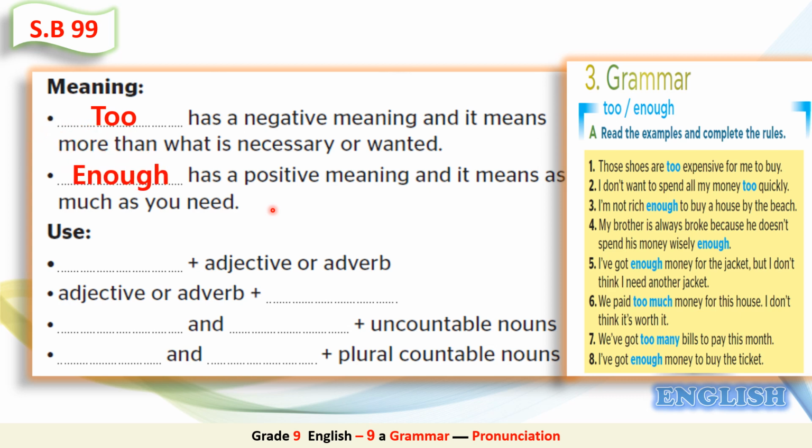Excellent. It's enough. For example, in this example, I am not rich enough to buy the house by the beach. Rich enough means that he is rich and he can do whatever he needs. He can buy whatever he needs. But in this example, it's in the negative form. So he is not rich enough to buy the house by the beach. He can't buy it because he is not rich enough. If he is rich enough, he can buy it.